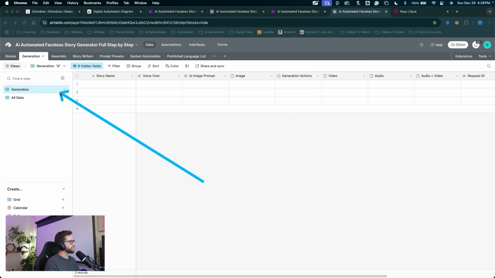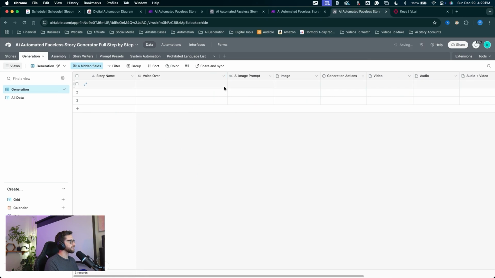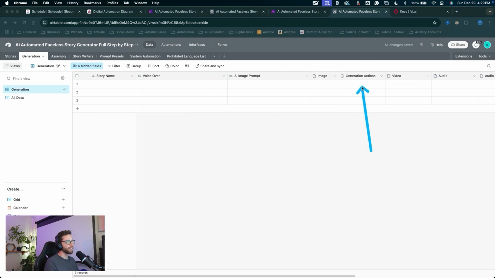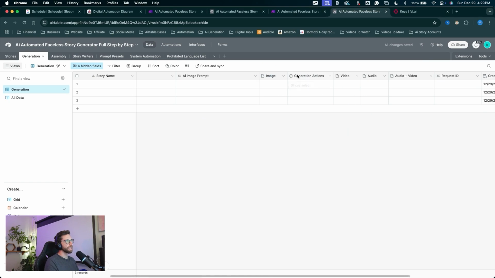While we're here, let's go ahead and clean up the generation table a little bit. We have our voiceover section. We have our AI image prompt section. We'll get our images back right here. We got our generation actions. I'm just resizing these fields a little bit. We'll get our video back right here. We'll get our audio back right here. I'm actually going to switch some of these around and say generation actions here, image, then audio, then video. Just a preference, again, organization.